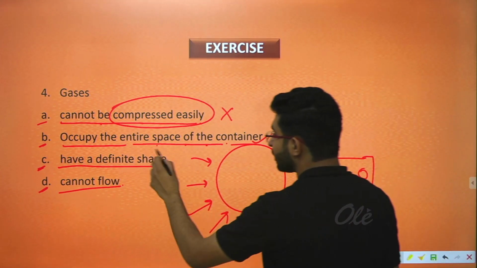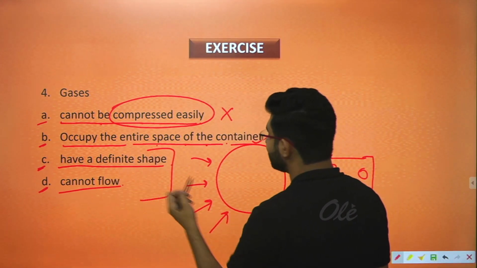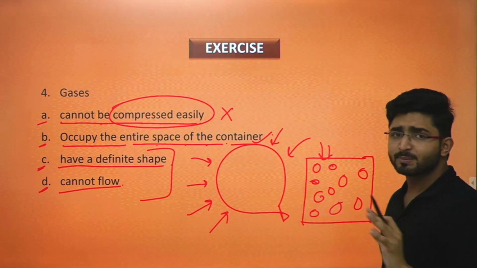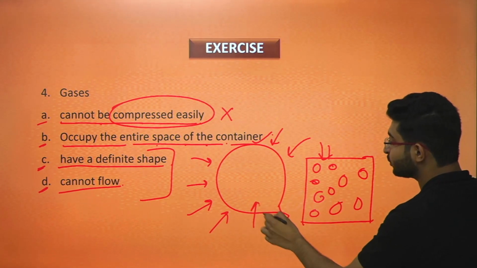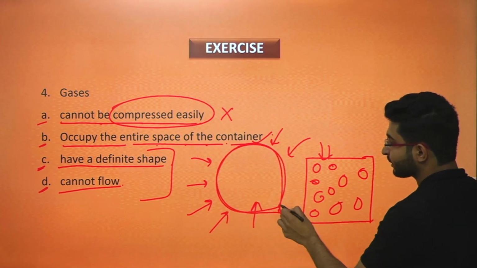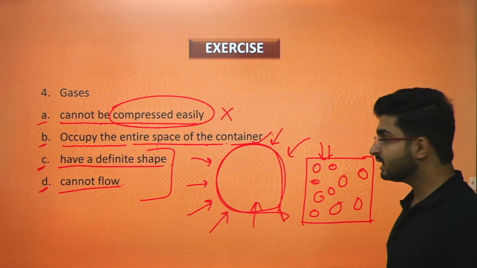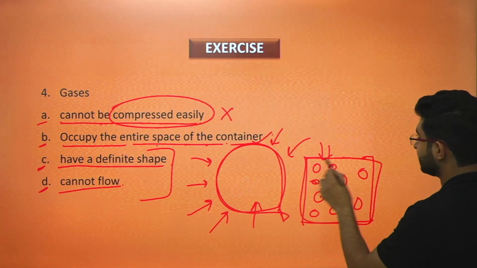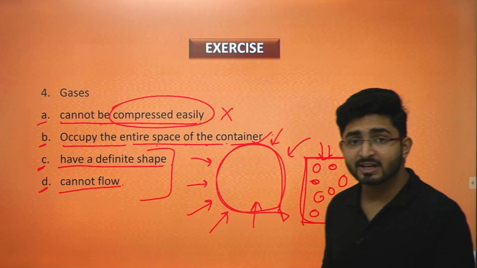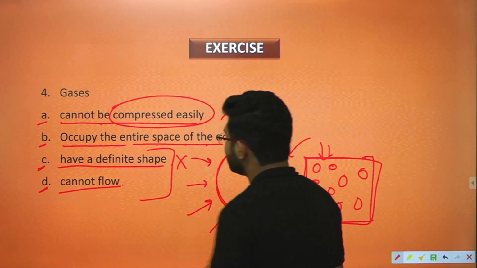But let's just talk about the next two options. Have a definite shape. Do gases have a definite shape or not? If I fill the gas in this balloon, it will look like the balloon. But if I have a container, then it will look like the container. So that's why they do not have a definite shape. This is the incorrect option.